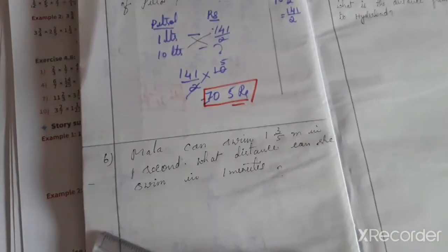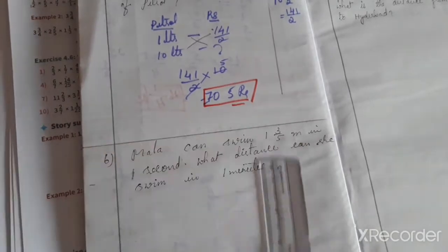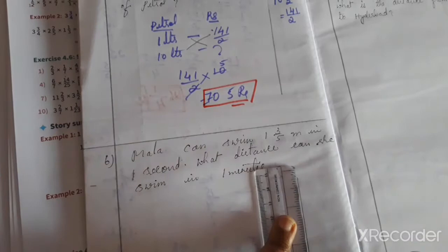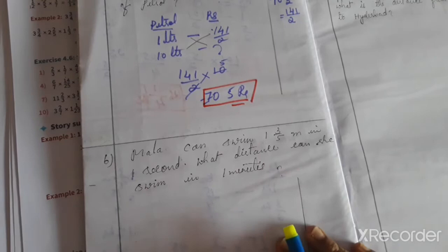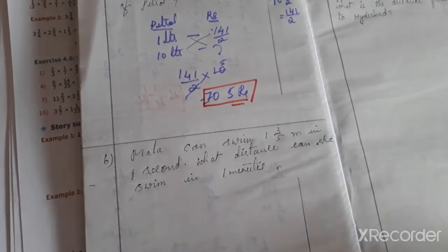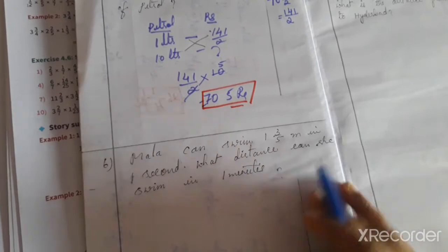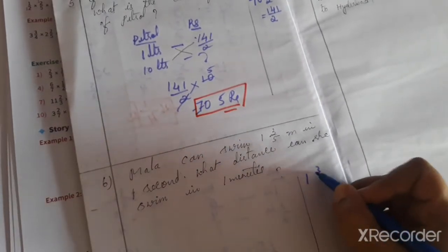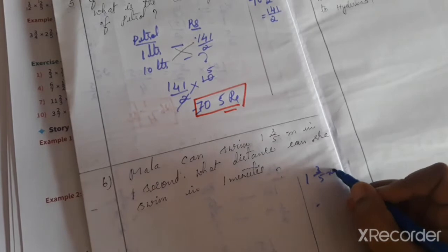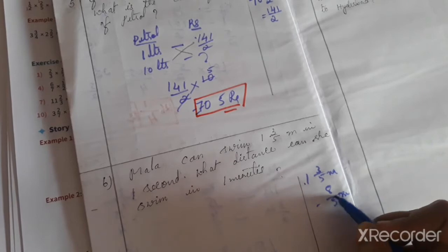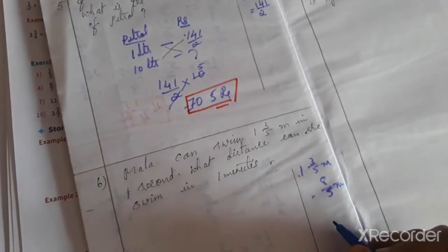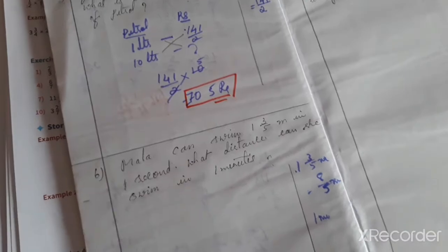Next is the sixth question. Mala can swim 1 3/5 meter in 1 second. What distance can she swim in 1 minute? So 1 minute is equal to 60 seconds. So we can take 60 seconds and first convert this 1 3/5 meter: 5 ones are 5 plus 3, that is 8. 8/5 meters. Then she swims in 1 minute.